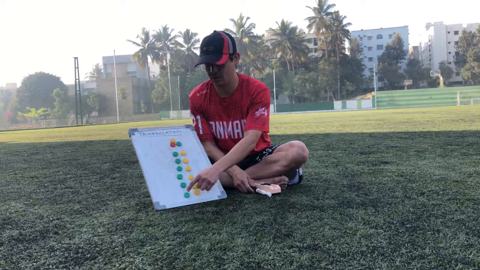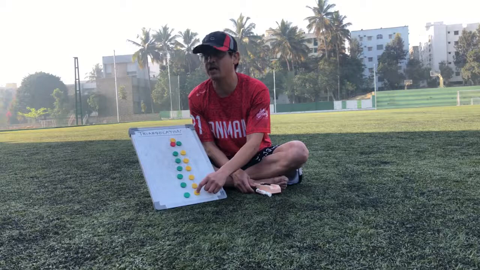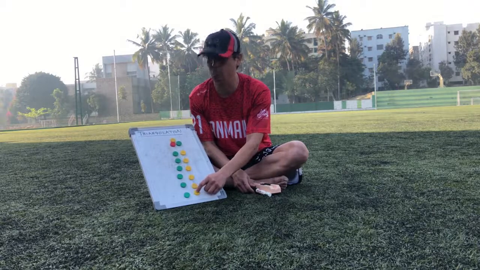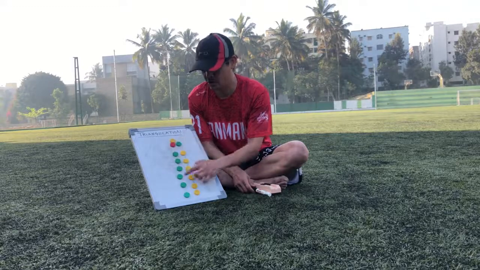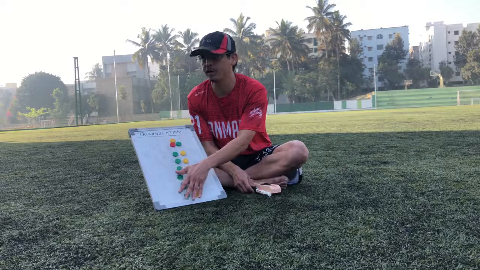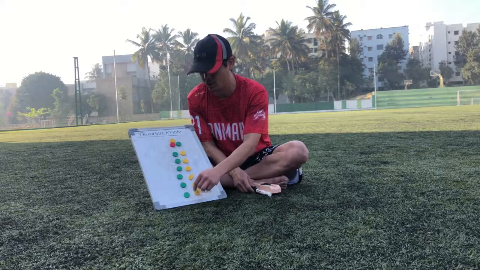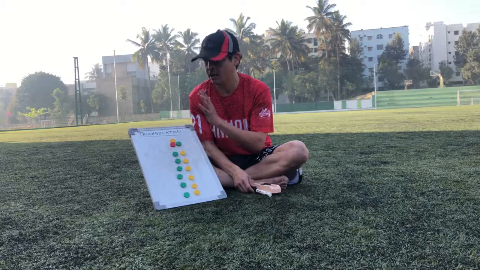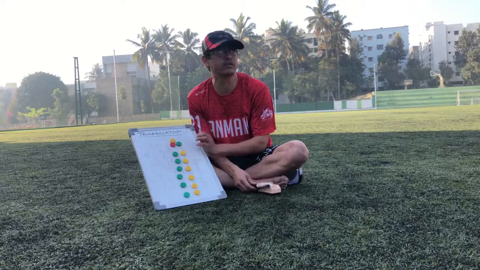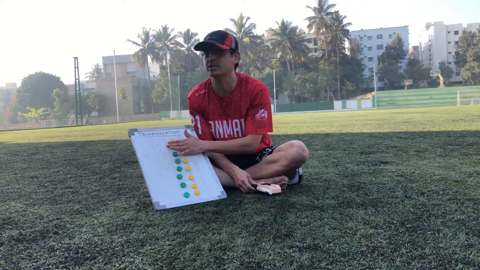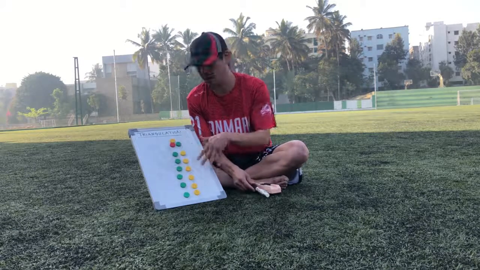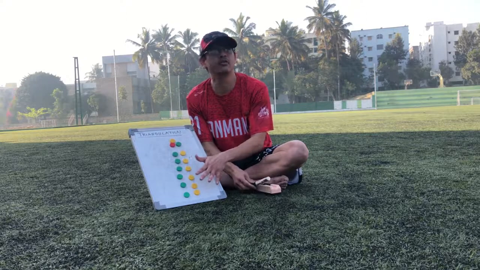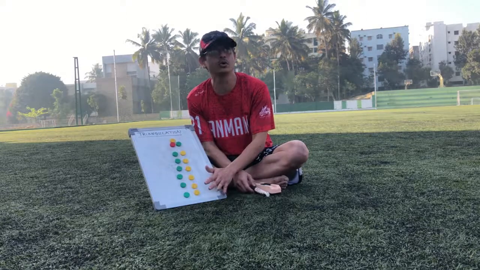Basically, you have to know where is the person whom you are marking, and where is the disc. So on a downfield cutter, as you are marking, you should know where is your person and where is the disc. At almost every second of the game, you should know where is the disc. If you are able to do that for 80% of the duration of the point, it's a win. You will be in a better position to defend your cutter.